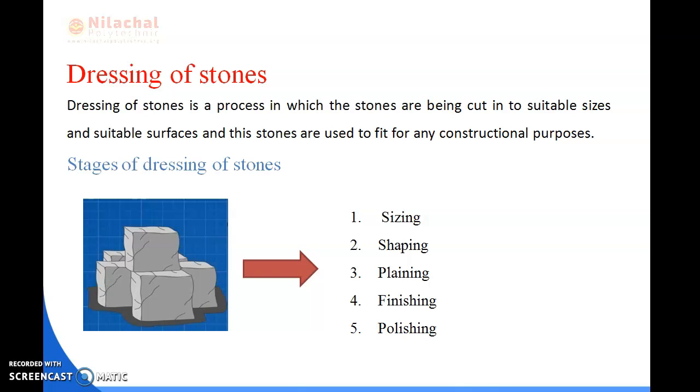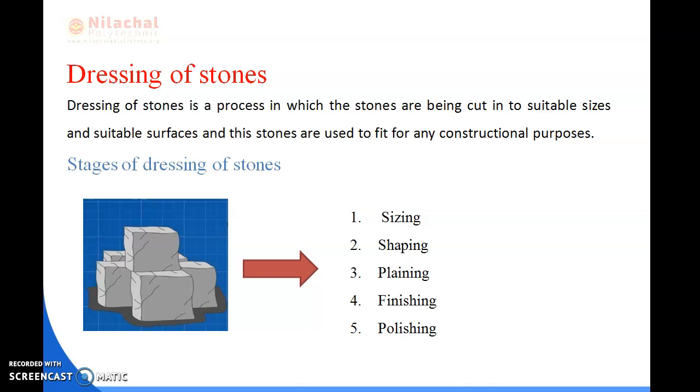The second is known as shaping. Shaping means that once it is cut to the desired dimensions, extra projections are removed from the stones. After it is cut, any extra projections or extra material can be removed from the stone. Next is planing. Planing is a process of removing irregularities from the stone surfaces.